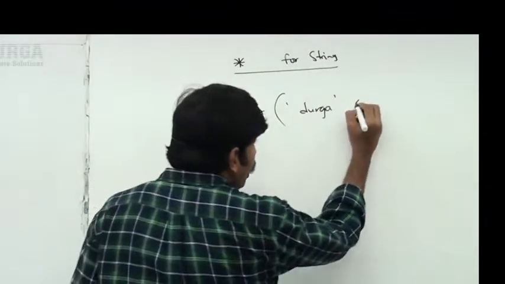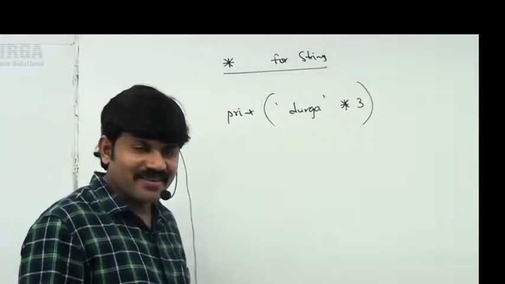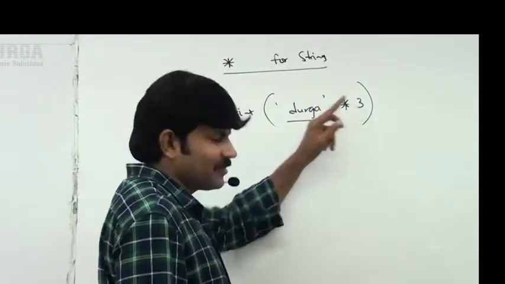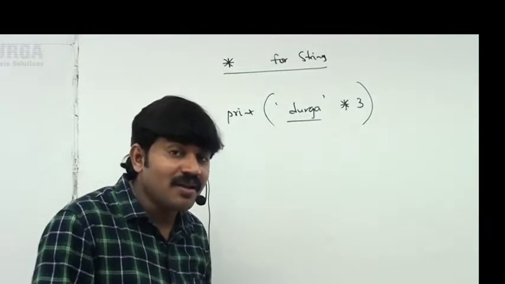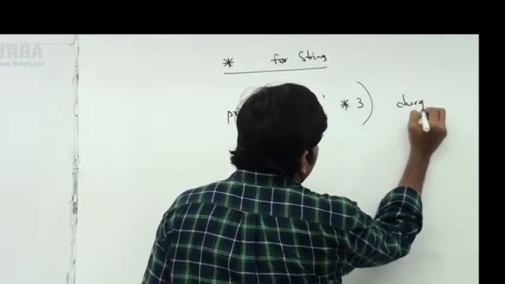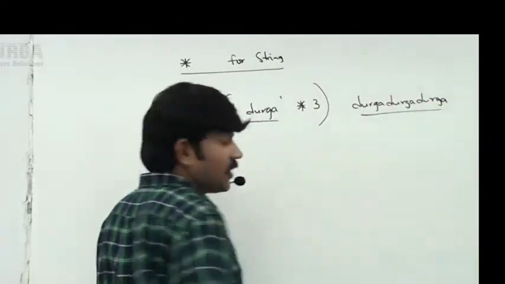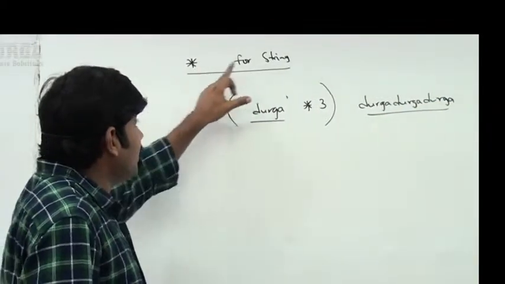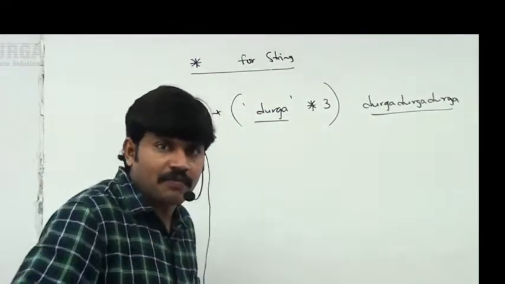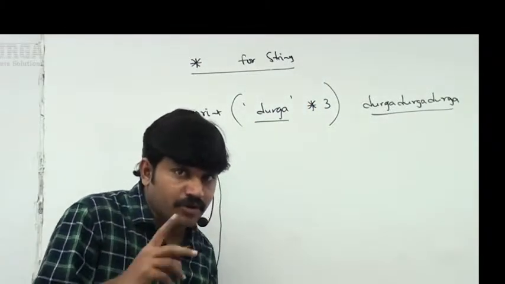Durga into 3. What it means is repeat this Durga 3 times. Are you getting it? Repeat this Durga how many times? 3 times. Now the output we are going to get is Durga repeated. Remember this: if we apply the star operator for a string, it acts as a string repetition operator. It repeats the string 3 times.